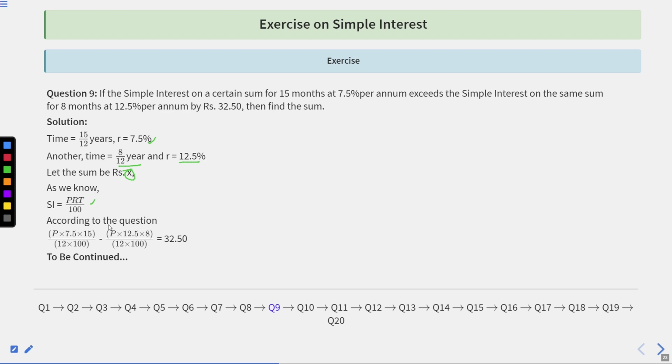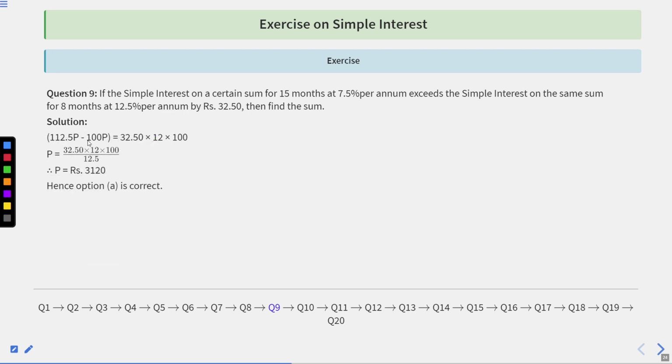So according to the question, we will have principal into 7.5 into 15 upon 12 into 100. We have divided by 12 so that we can convert the 15 months into years. And minus principal into 12.5 into 8 divided by 12 because we want to convert into years, into 100, is equal to 32.50. So this is given to us.